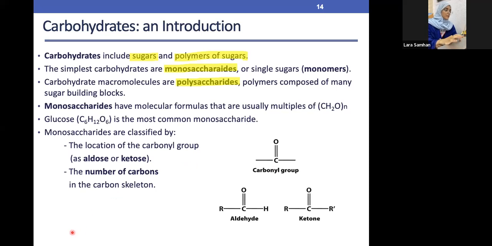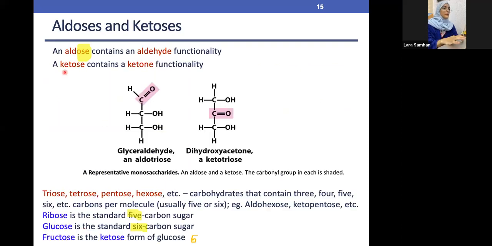Okay, so moving on. As we said, we have the aldehyde and the ketone, or in other words, the aldose and the ketose. Now, once you see any word that ends with OSE, immediately this is a sugar. Whatsoever word in the whole world that ends with OSE, this is immediately a sugar. For example, let's assume you don't know what aldose is. Once you see OSE, you know at least it's a sugar.